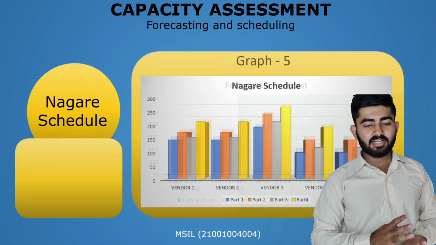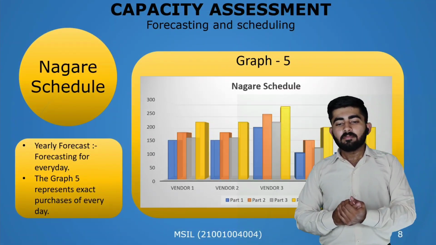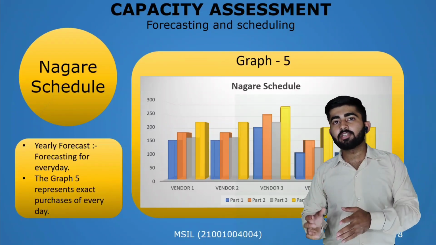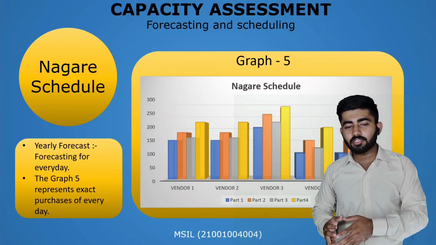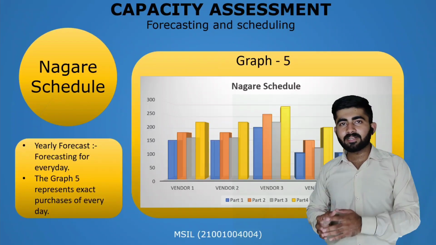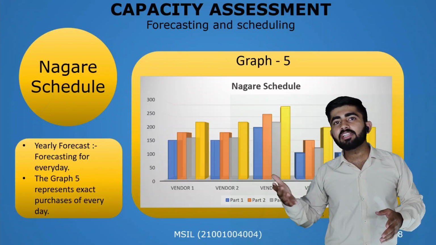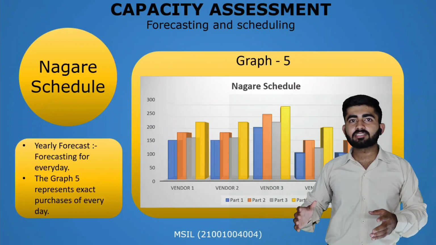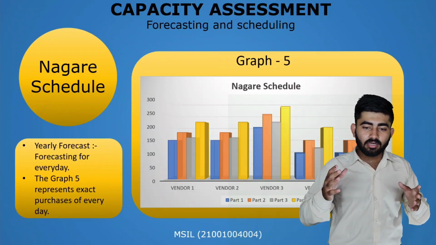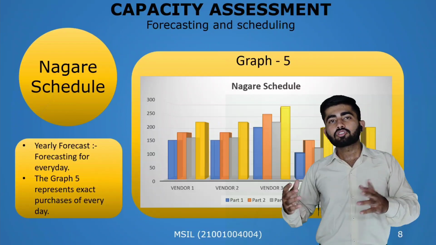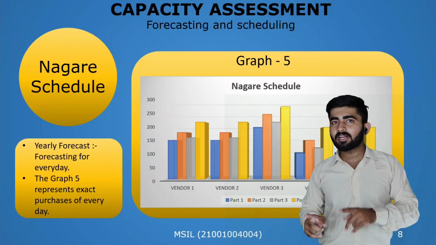Now let us move to the Nagare schedule. This is the majorly used type of schedule in Maruti. The Nagare schedule depicts how many parts vendors need to supply, or Maruti needs to purchase, on the basis of daily vision. Today Maruti's production line is 2000 vehicles of daily manufacturing, so Maruti needs to purchase around 2000 parts per vehicle.